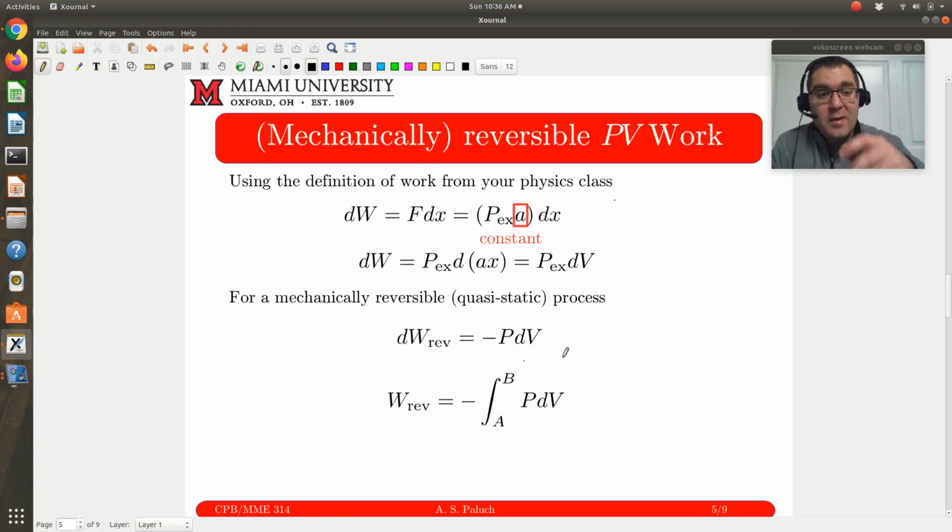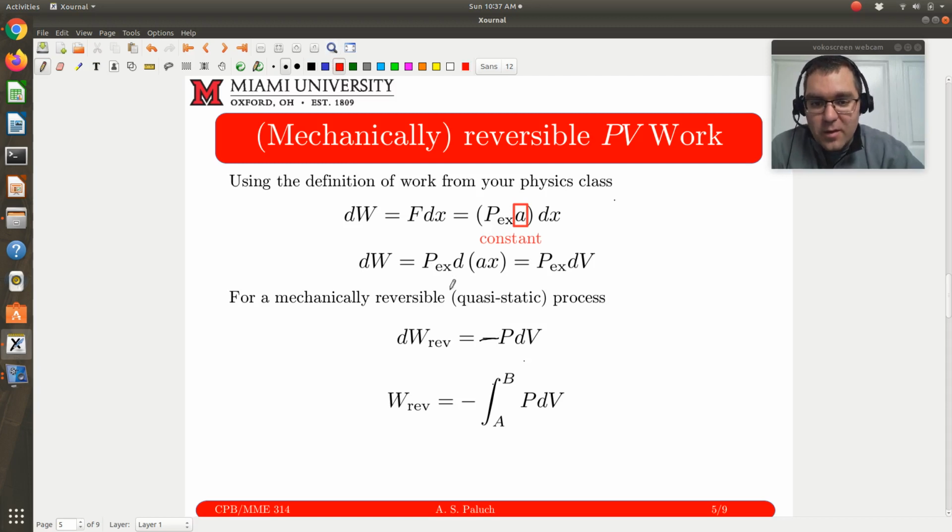So if it's expanding, it's doing work on my surroundings, right? I'm expanding, so I'm pushing my surroundings up. If expansion corresponds to my system doing work on my surroundings, then I need a negative sign in there to make sure I get my sign convention right. So I'll emphasize here: negative PdV.